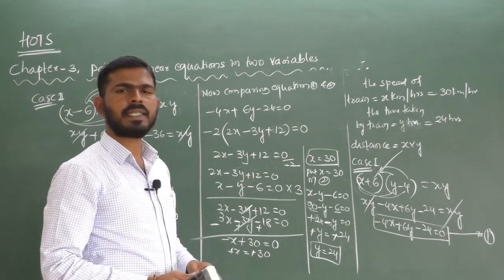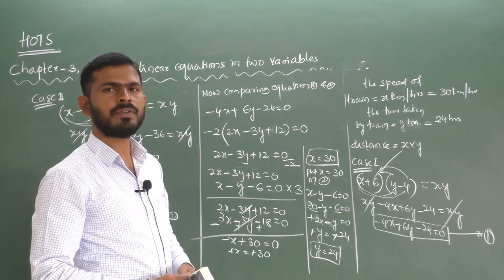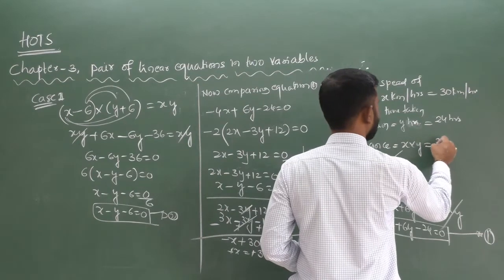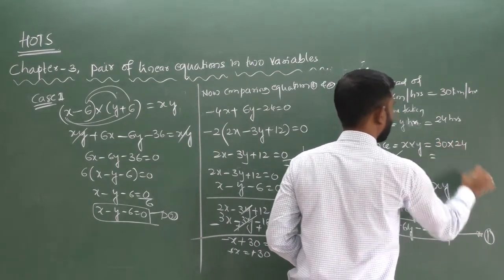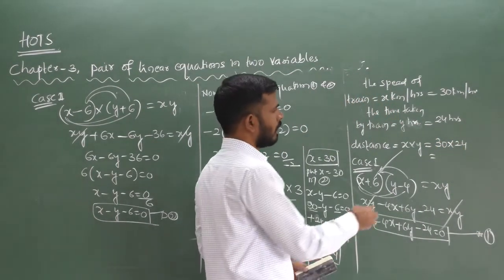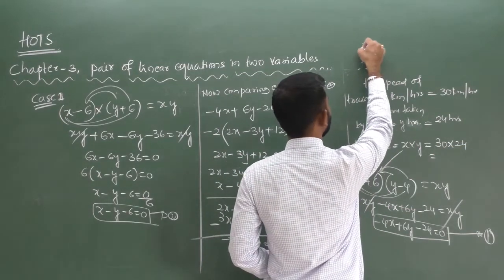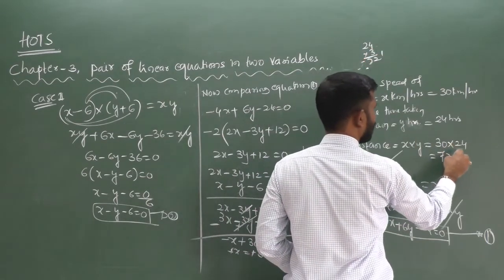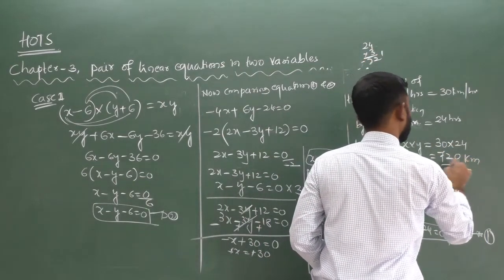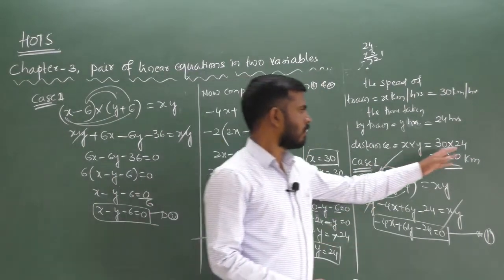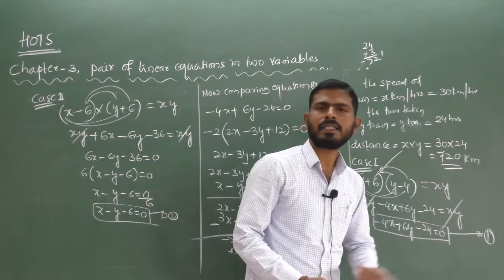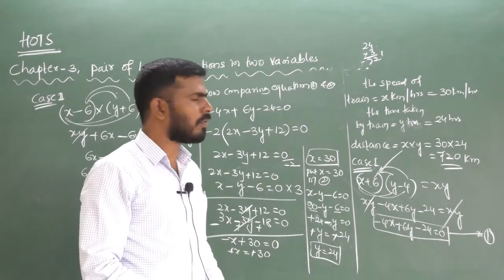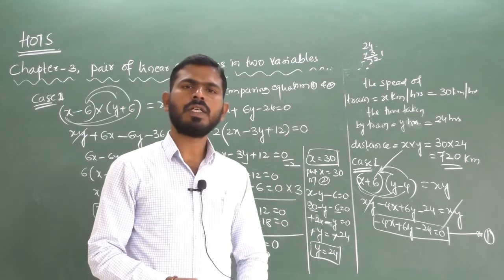The time taken by the train, y hours, is equal to 24 hours. Distance is x into y, that is 30 into 24. 24 into 3 is 72, and this 0 we keep as it is, so you will get 720. The total distance covered by the train is 720 kilometers.